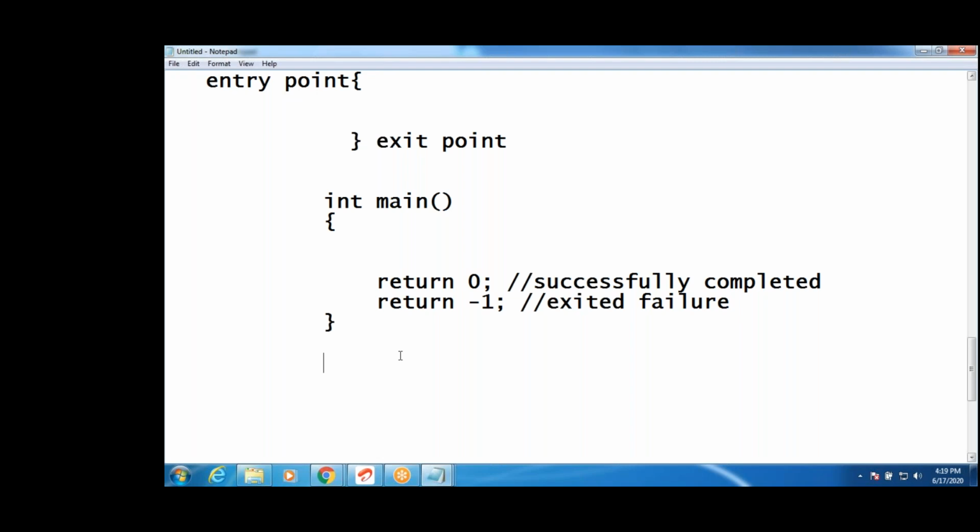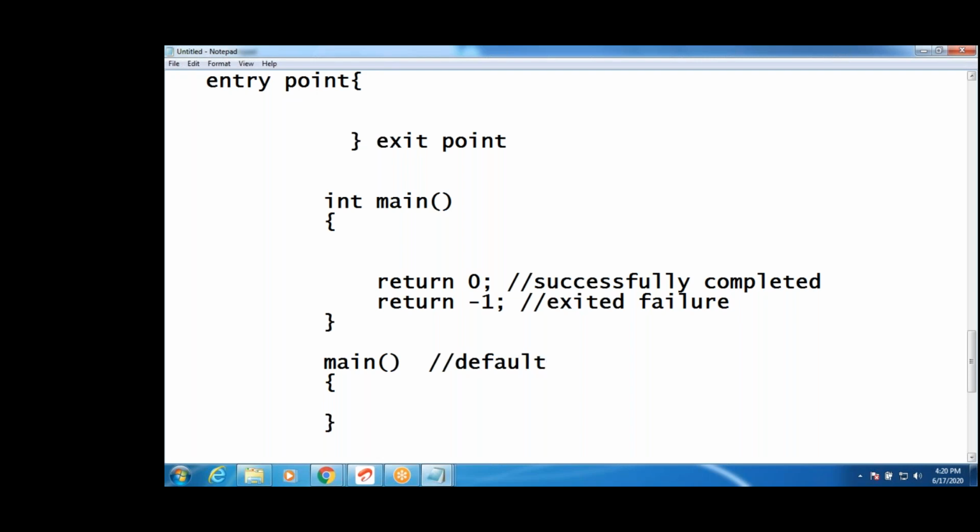What is the other one? We can write int main also, or we can write only main, guys. If you write only main, is it void main or int main? If you did not write anything, what is the default return type of a function, guys?